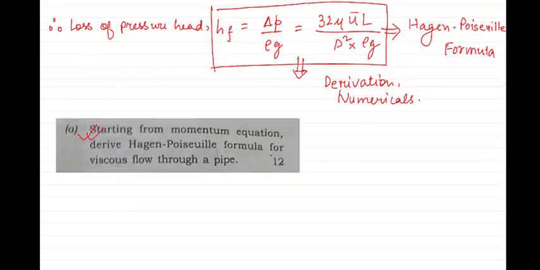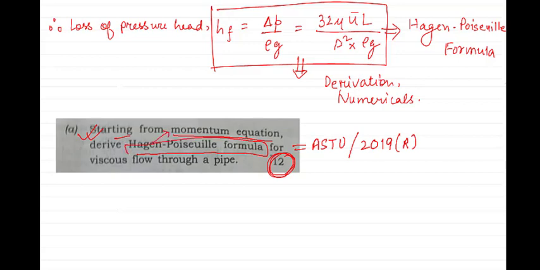Now see, this question has come in your ASTU 2019 repeaters question paper. See the marks, 12 marks, and we are to derive starting from the momentum equation. That is why the marks is 12. Hazen-Poiseuille's formula we have to derive starting from the momentum. Now what does it mean? That means we have to start off from the shear stress.